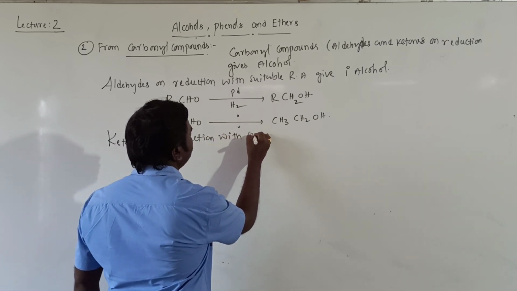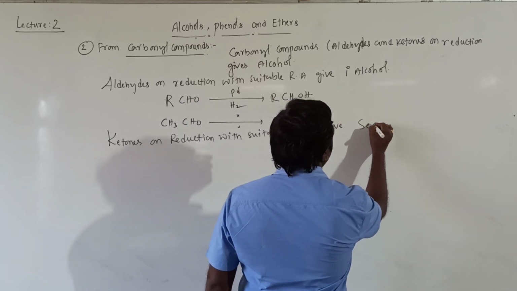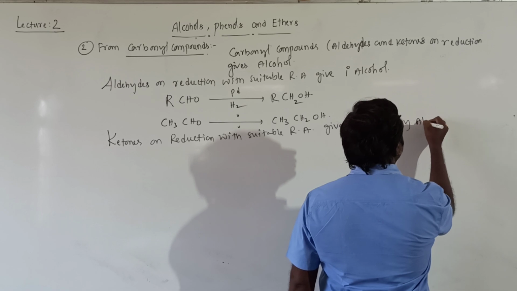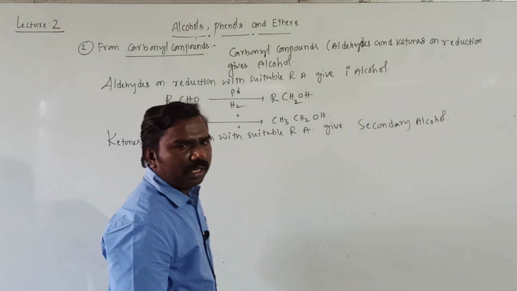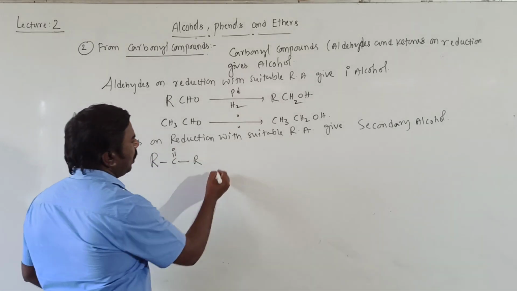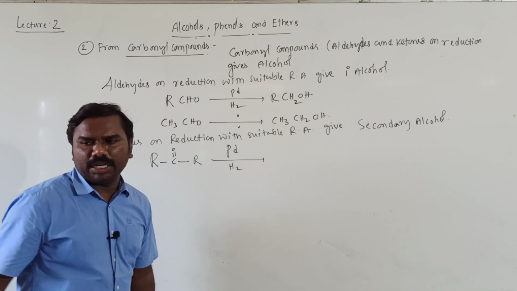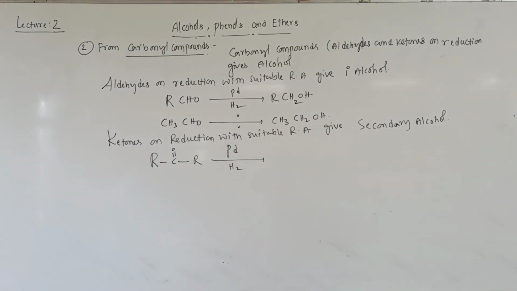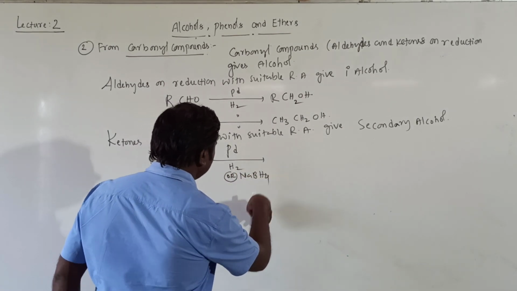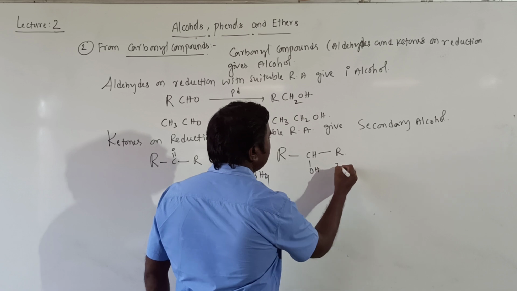Next, ketones on reduction with suitable reducing agents give secondary alcohols. Getting it? Ketone means R, C double bond O, R, treated with a reducing agent. For ketones, any reducing agent you can take there, NaBH4, for instance. Then it gives rise to RCHOH R, which is a secondary alcohol.